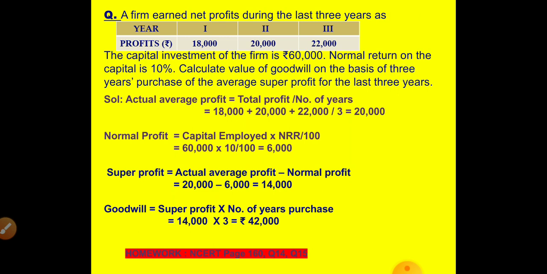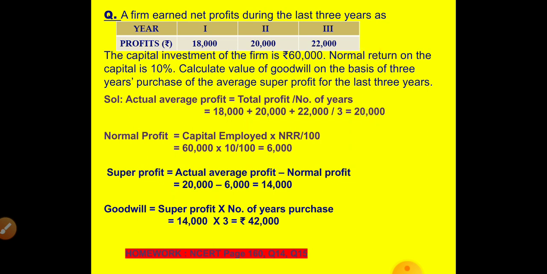Second step is to calculate normal profit. Normal profit is equal to capital employed, that is 60,000, into normal rate of return. NRR is actually 10%. You can also take it as R by 100. So 60,000 into 10 by 100 is 6,000. 6,000 is the normal profit. So what is the super profit?